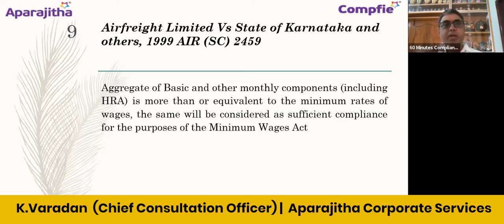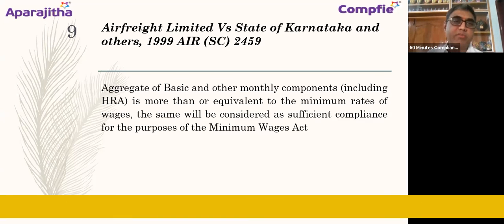So now we have to see what are all the components which are included under the definition of the term wage under the Code on Wages, right? So clearly it excludes HRA, and it also allows employers to have 50% of the monthly gross in the exclusion part, which means the rest alone will be considered as wages. So when it is read along with section 5, the employer has to ensure that 50% of the monthly gross salary of the individual shall be equivalent to or more than the minimum rates of wages prescribed.